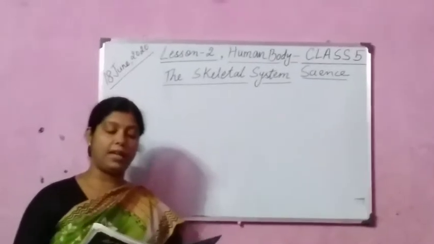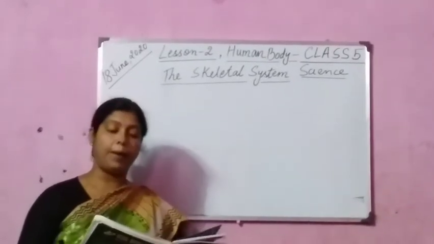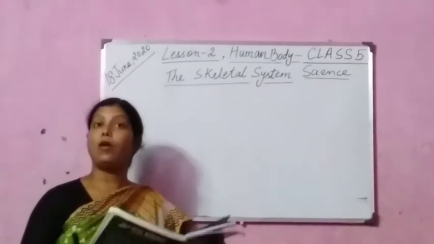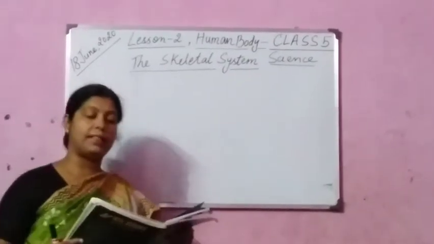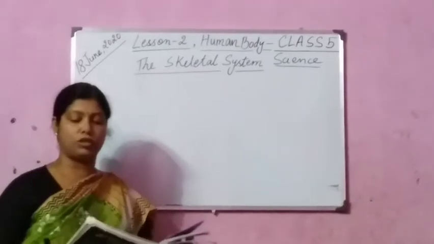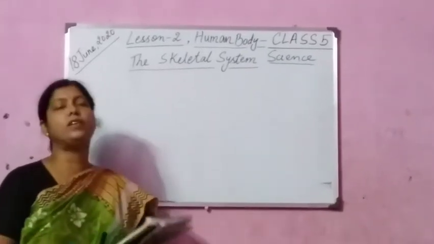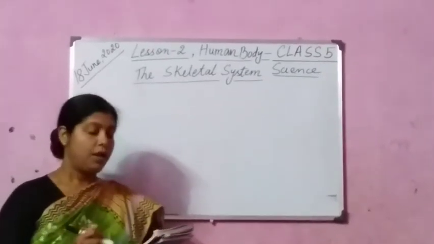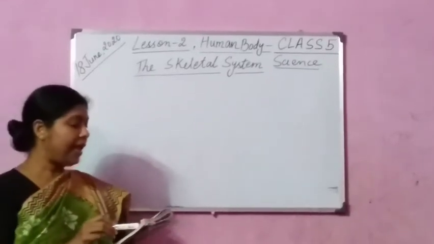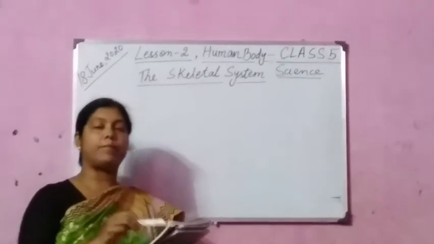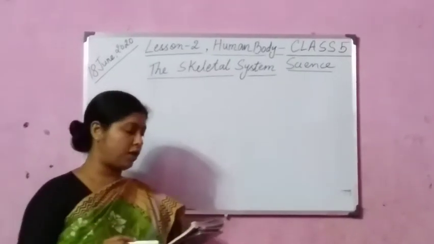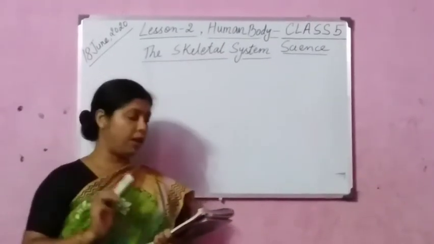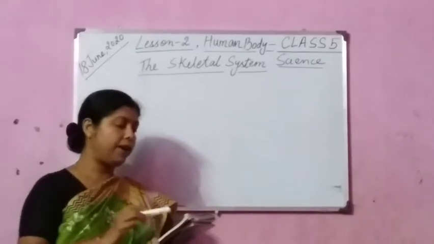And the remaining 14 bones make the upper and lower jaws. You see the picture is given here of the skull. The upper portion you see around the brain, there are 8 bones, okay? And remaining 14 bones, they make up the upper and lower jaws.